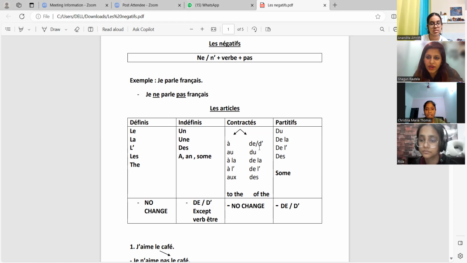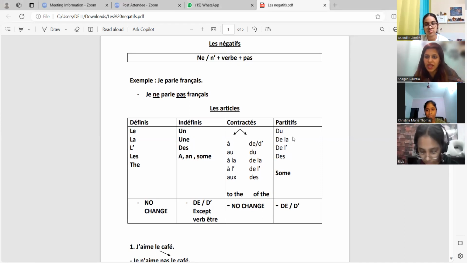Okay, and what is the meaning of contracted article? Do you know the meaning? It contracts with the preposition. With what? Christina, can you repeat? It contracts with the preposition. Okay, but what is the meaning of contracted article? I'm not sure. Okay, no problem. Contracted articles are of two types. Okay, can you see these two arrows I've made? The A ones are to, the D ones are of. And with definite articles, they become to the and of the.